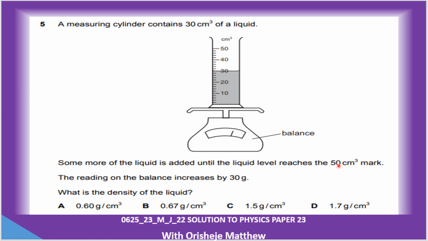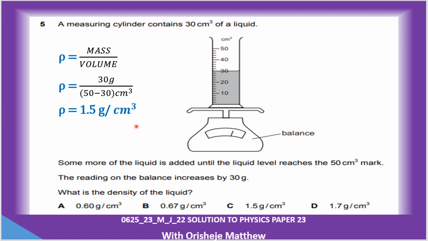So what is the volume of the object? 50 take away the original volume, that will give you 20. So the formula for density is mass over volume. What is the mass of the object? 30. So you have 30 divided by the displaced volume, the volume of the object, which is 20. That will give you 1.5 gram per cm cube. So the answer is C.